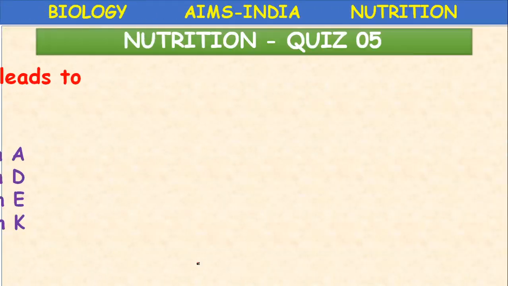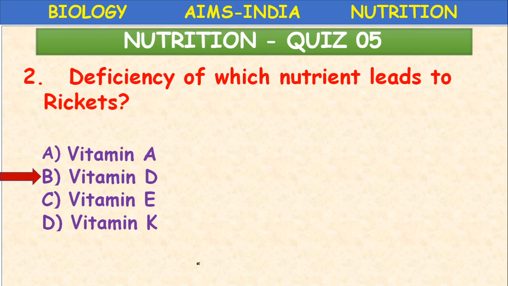Next, deficiency of which nutrient leads to rickets? Okay, that is vitamin D, B option.